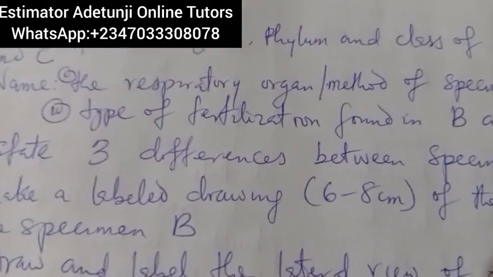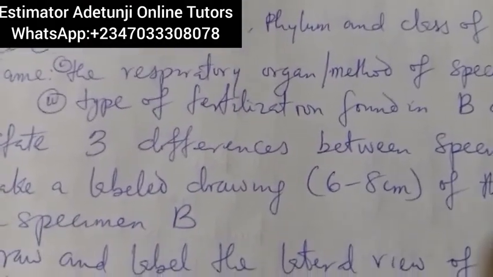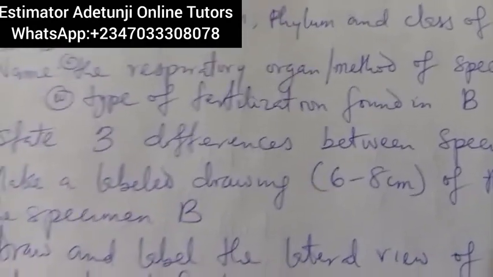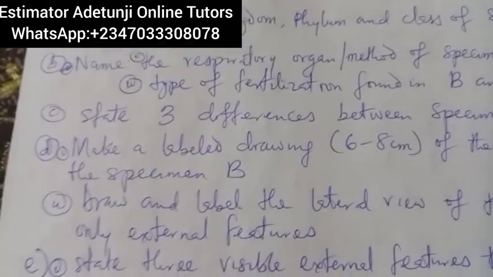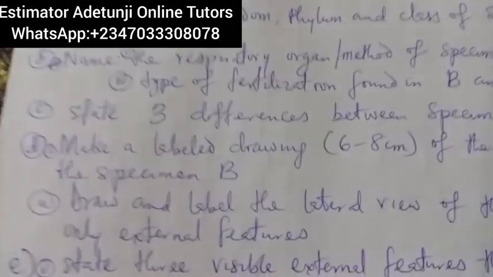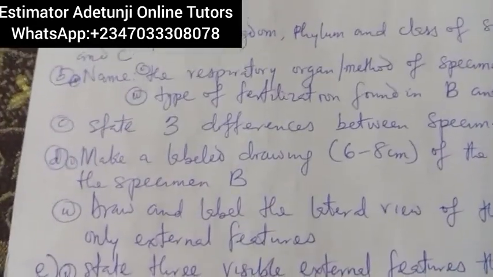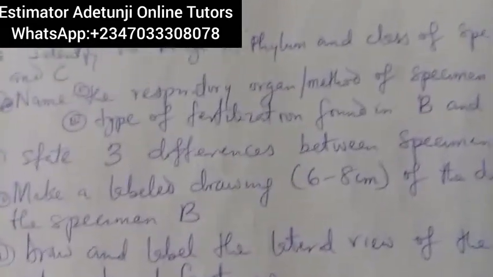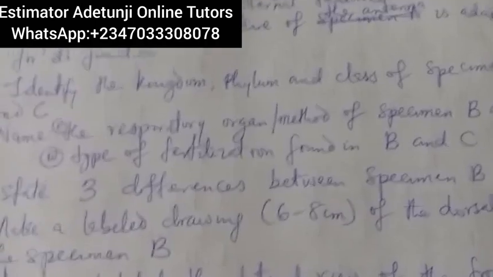You can find that very well in amphibians, and I think you can also find that in the class of fish, but in this question we are limited to amphibians. So for specimen B, fertilization is internal, while that of specimen C is external. If you want to write comprehensively, like I said, you see it here.